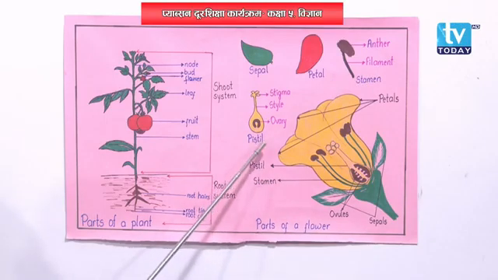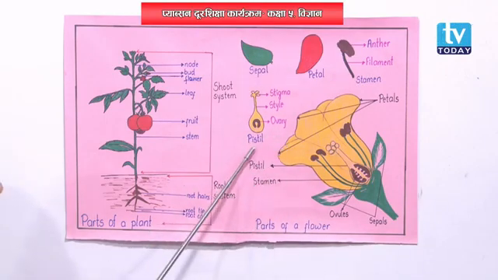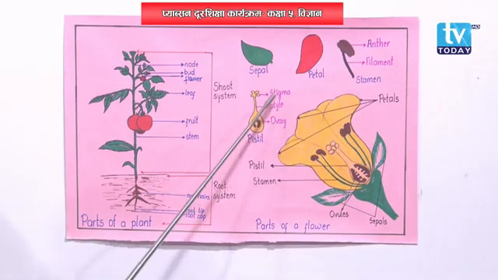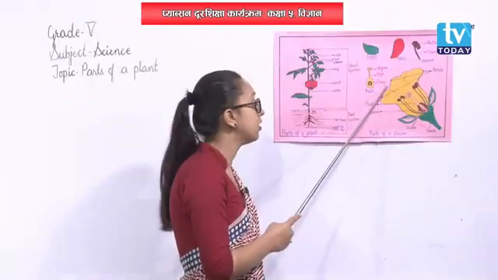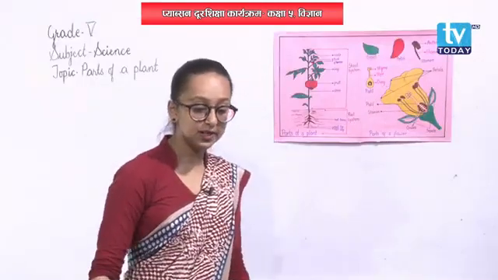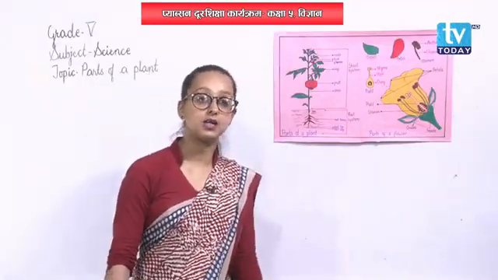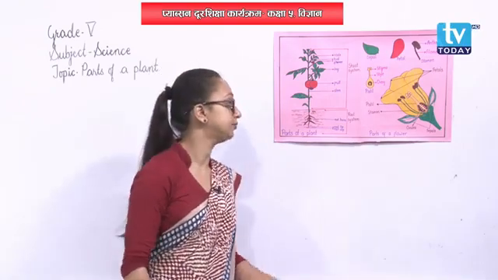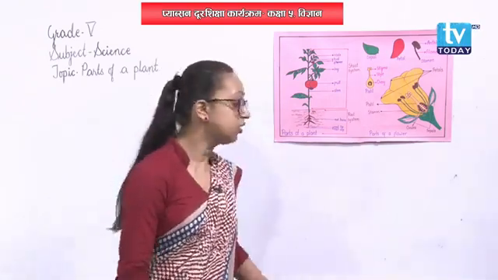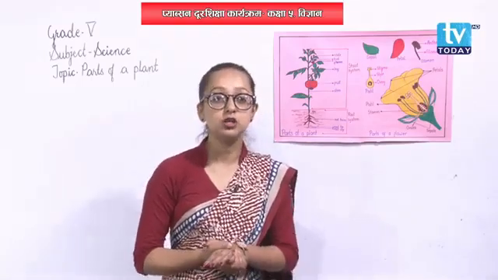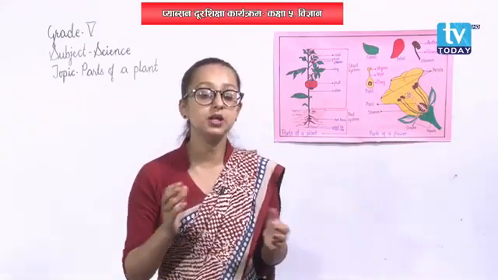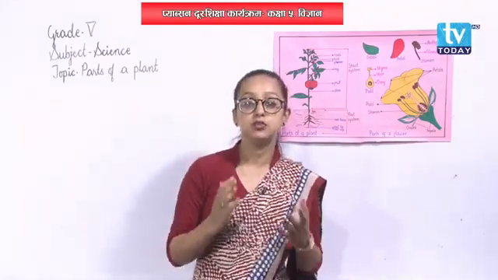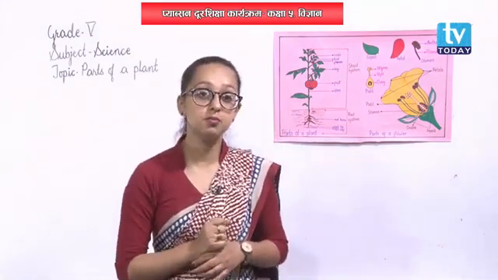And gynoecium is made up of pistil. Gynoecium is the female reproductive part of a flower, and pistil is made up of three other parts, that is stigma, style, and ovary. Ovary bears many ovules that help in fertilization. And then we discussed fruits, right? So fruits also help to bear seeds, and seeds help in reproduction. And fruits are also the edible parts of a plant.